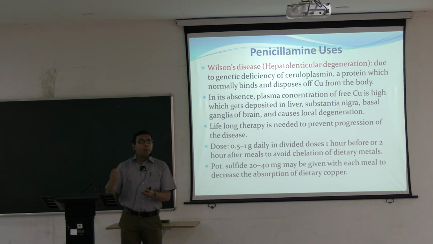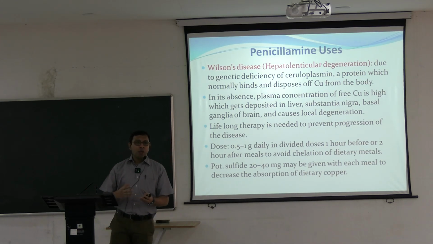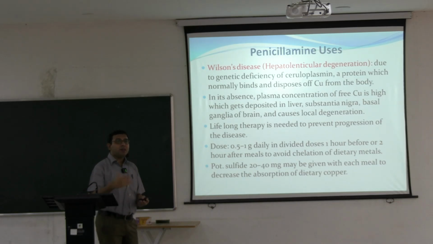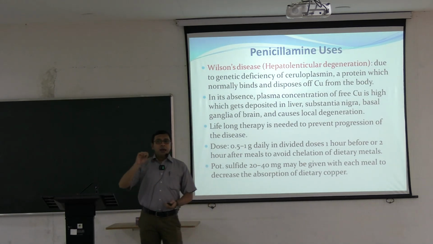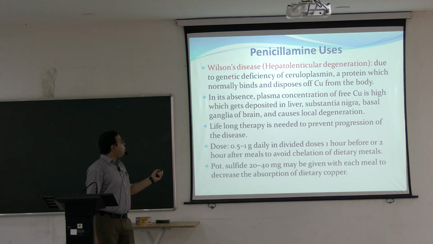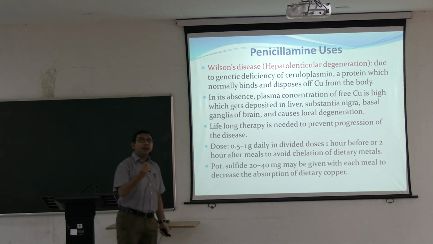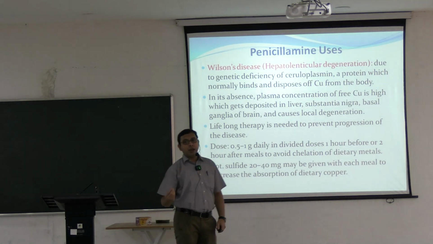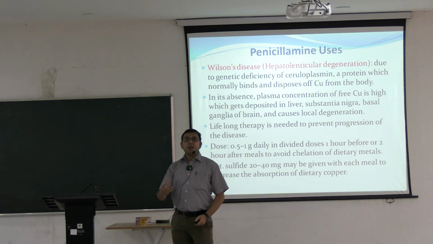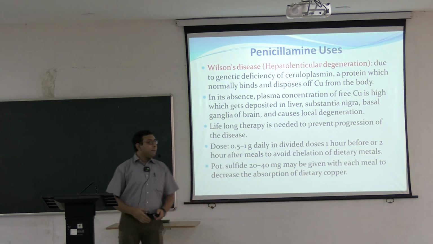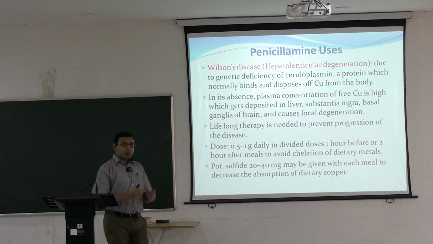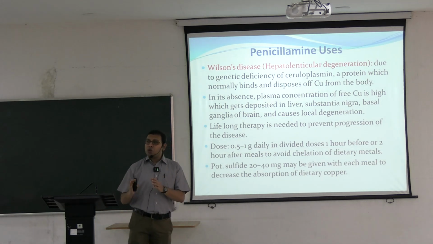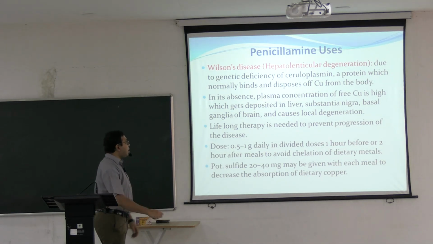But we are taking copper from myriad sources of food. There are always chances of increased copper, and there is also copper toxicity from pollutants. In Wilson's disease, there is genetic deficiency of this ceruloplasmin. That's why copper concentration is increased in the body. So that leads to hepatolenticular degeneration, that is, the liver as well as the lens are both degenerated.